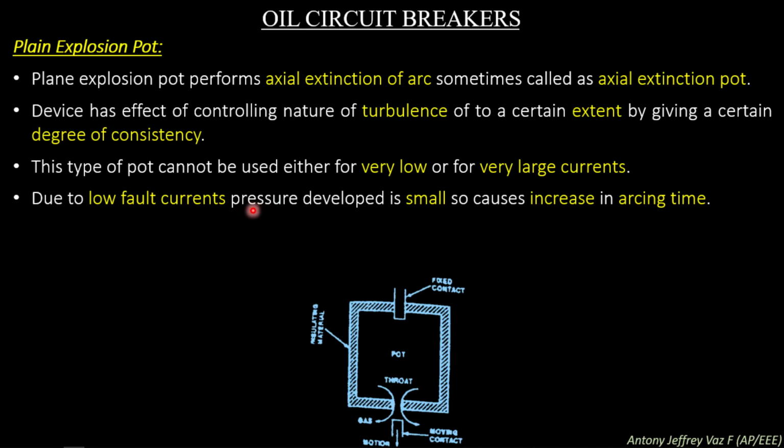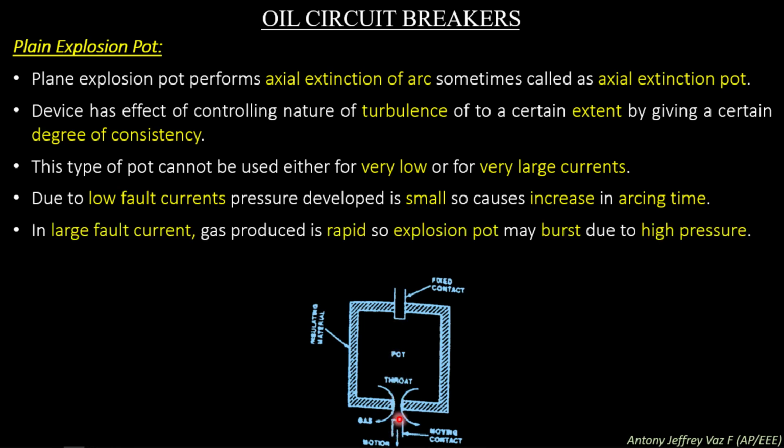Due to low fault currents, the pressure developed is small, so the arcing time increases. When the fault current developed is very low and the circuit breaker is tripping, the pressure created in the pot is very low. This low pressure cannot extinguish the arc, so it will increase the arcing time till the moving contact reaches the bottom position and the lengthening of the arc is made.